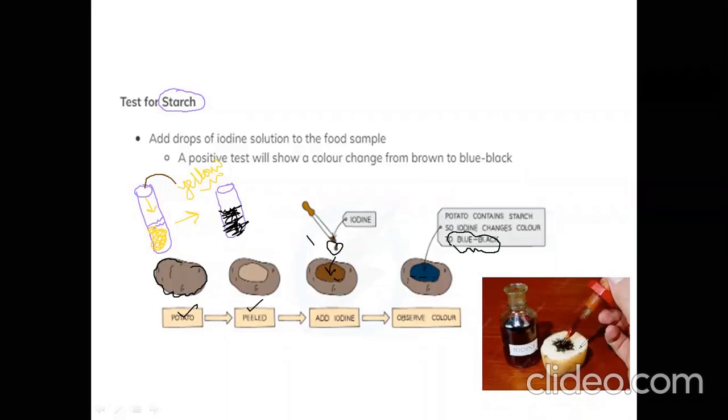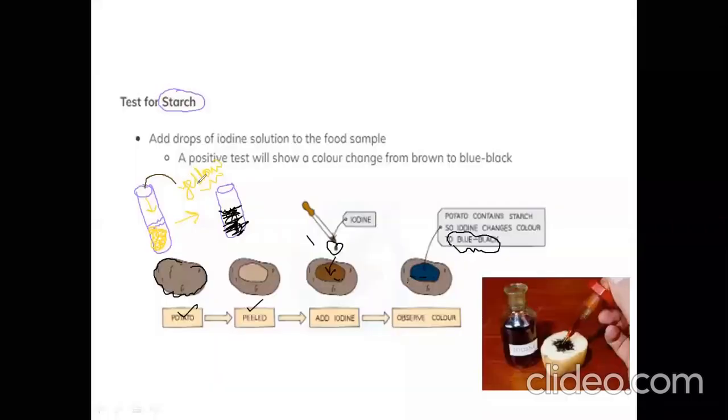You can see in this example, this is iodine solution and you put a drop over the potato, and the potato color changes because it contains starch. See, it becomes bluish black. This is the indication that it contains starch.